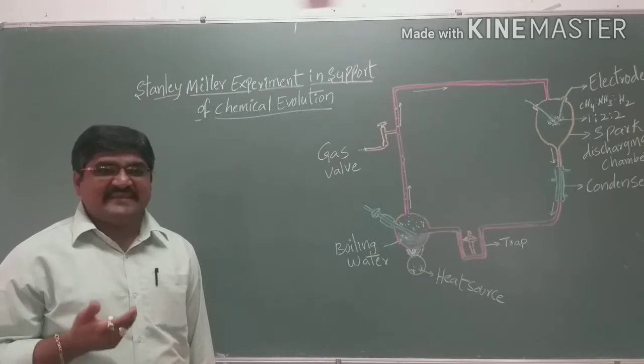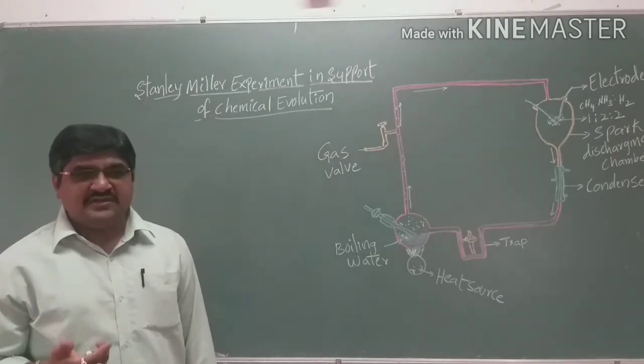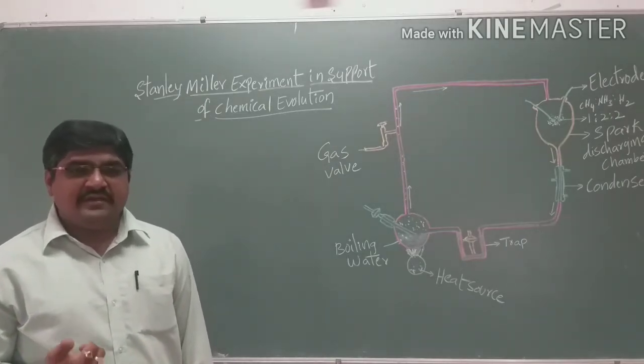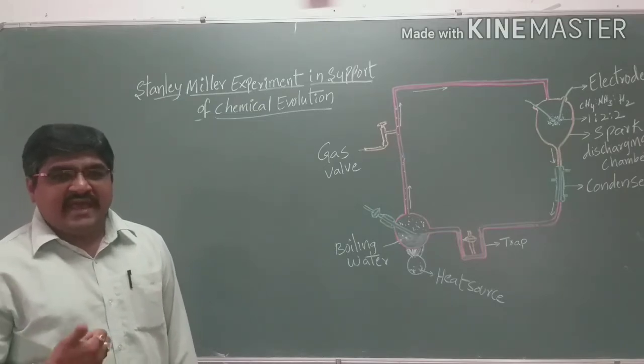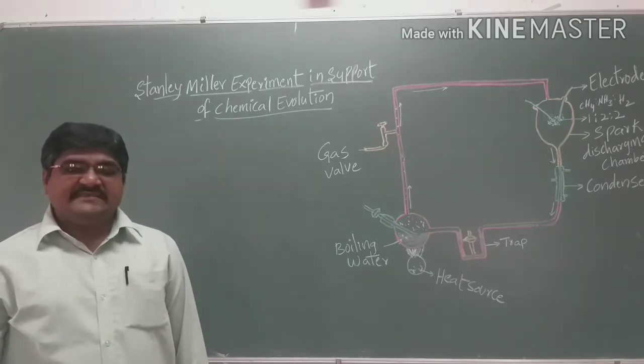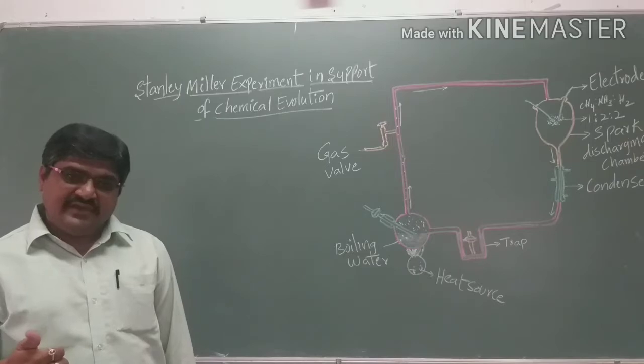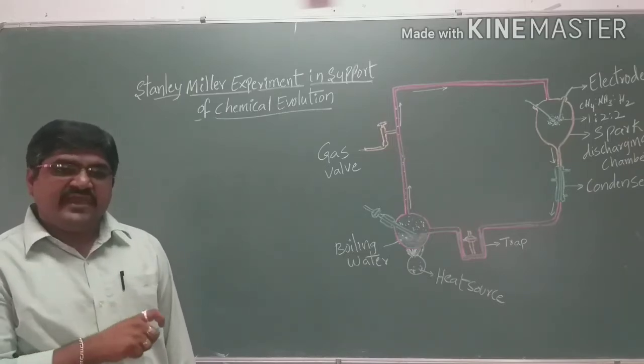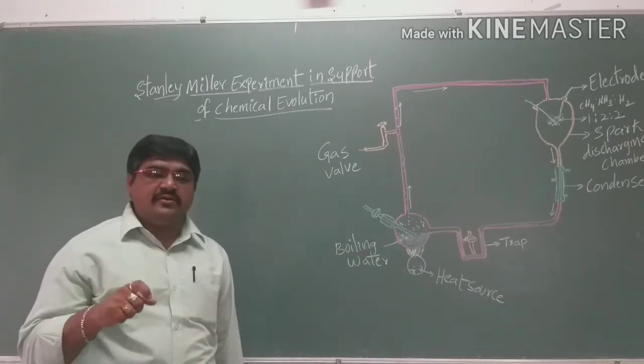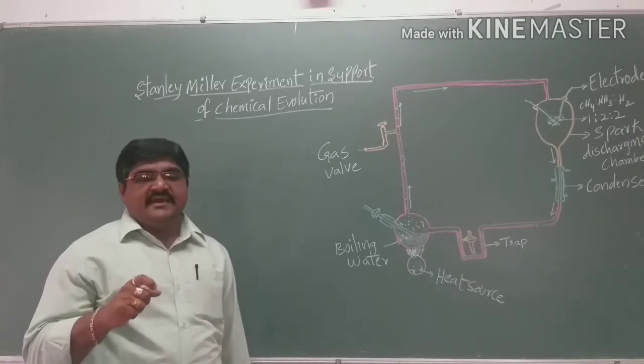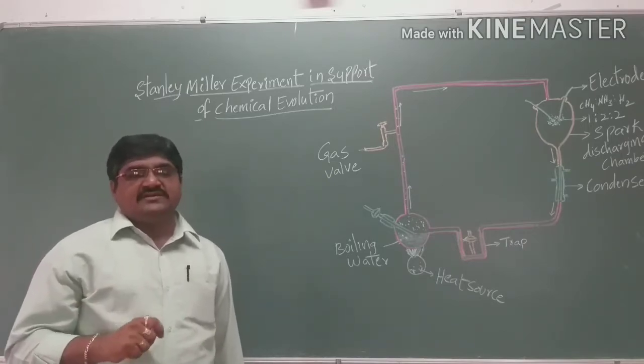Carbon dioxide increases in the ocean and is utilized by the autotrophic cell, and the oxygen is released into the atmosphere, so the reducing atmosphere is converted into an oxidizing atmosphere.